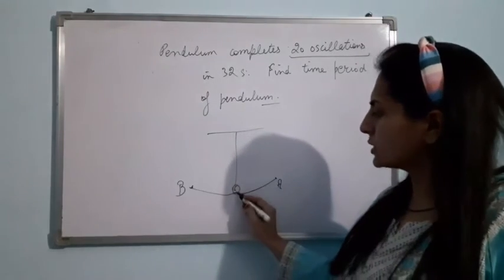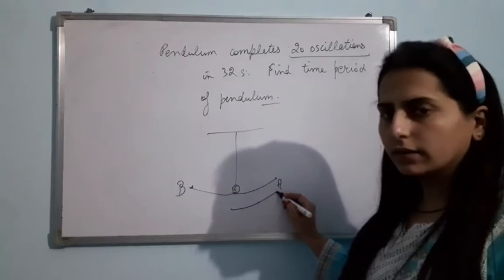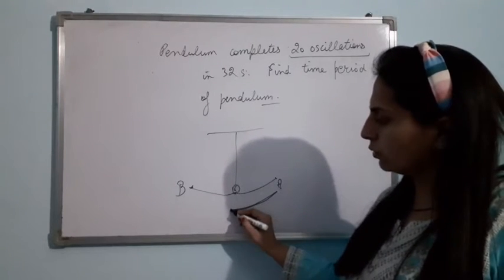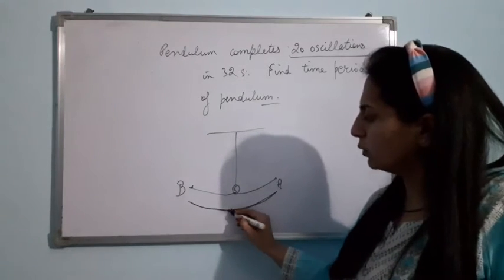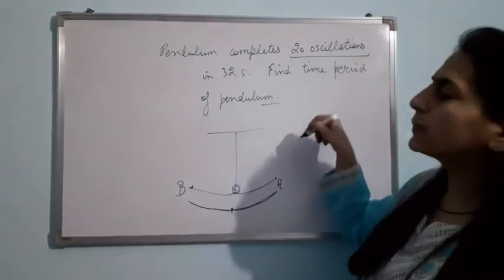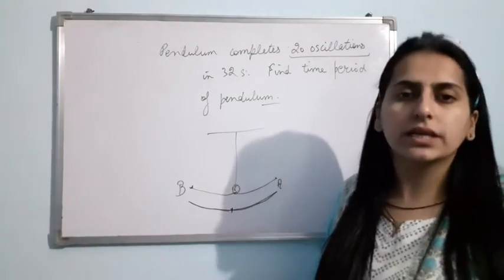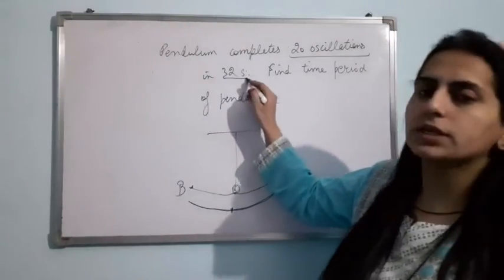20 times it is oscillating. Suppose I am making it from O, then O to A, then A to O, then O to B, then B to O. This is one oscillation, right? So like this it is making 20 oscillations. And for those 20 oscillations, the pendulum is taking 32 seconds.